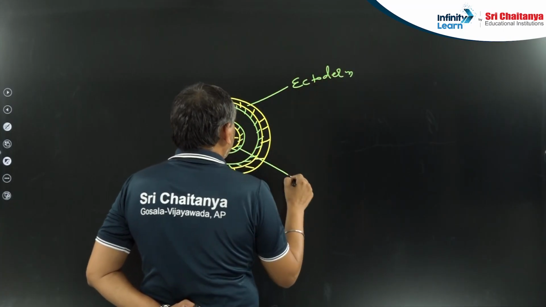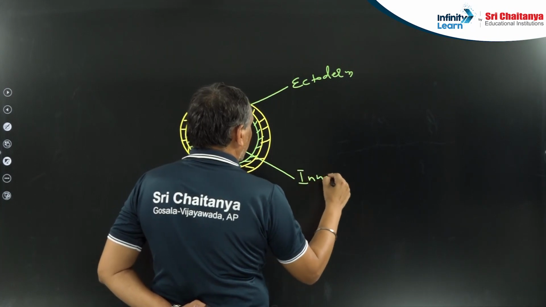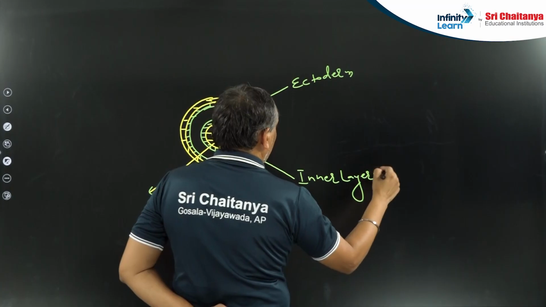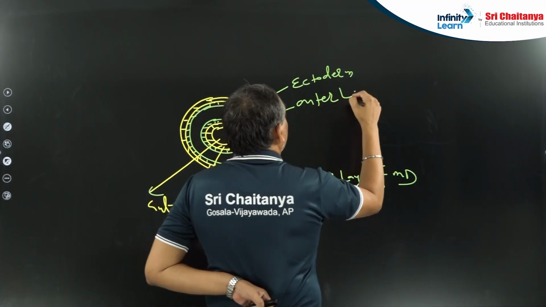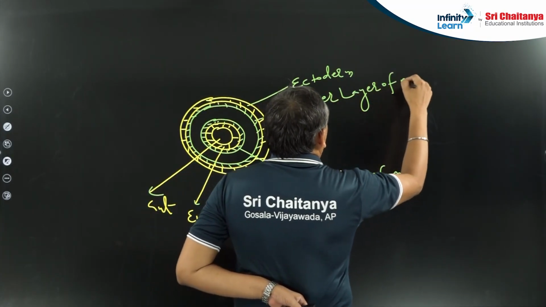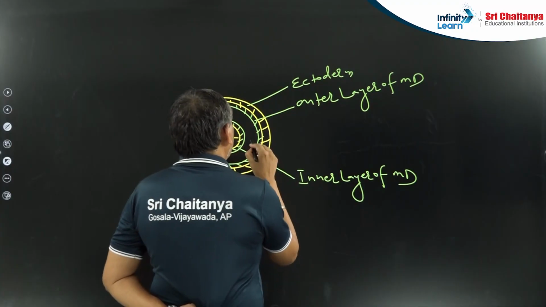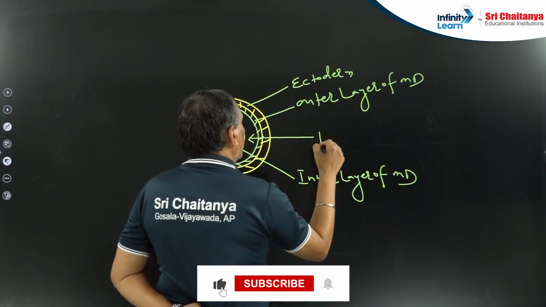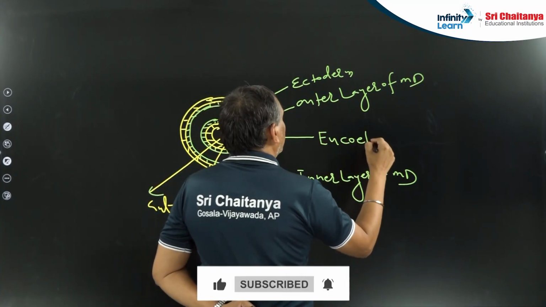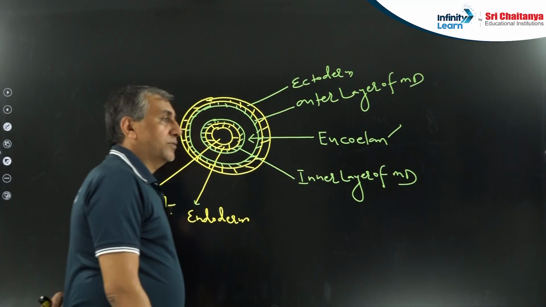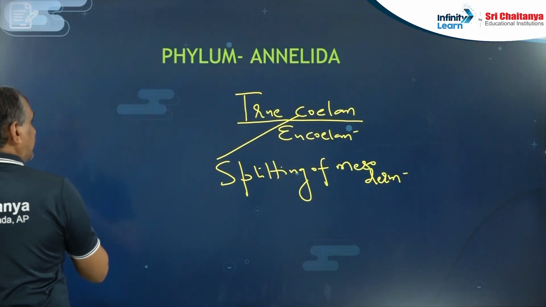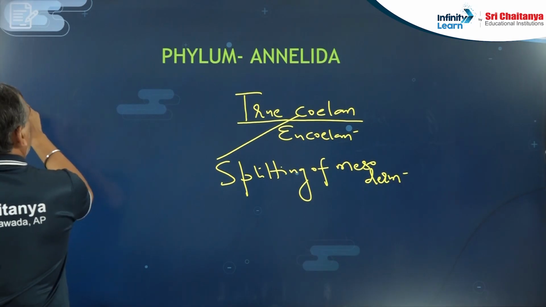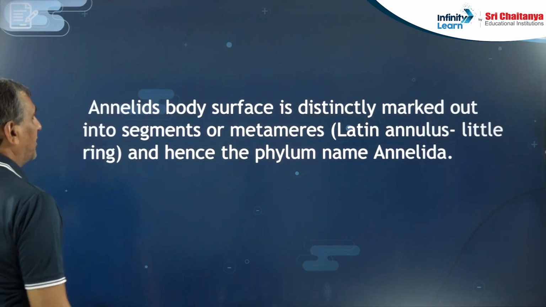Here the mesoderm is getting split. This is the inner layer of mesoderm, and this is the outer layer of mesoderm. Between the outer layer of mesoderm and the inner layer of mesoderm, there is a true coelom that is known as the eucoelom. And see here, different organs are present in the body cavity. You have to remember. So I have drawn the diagram related with the coelom.